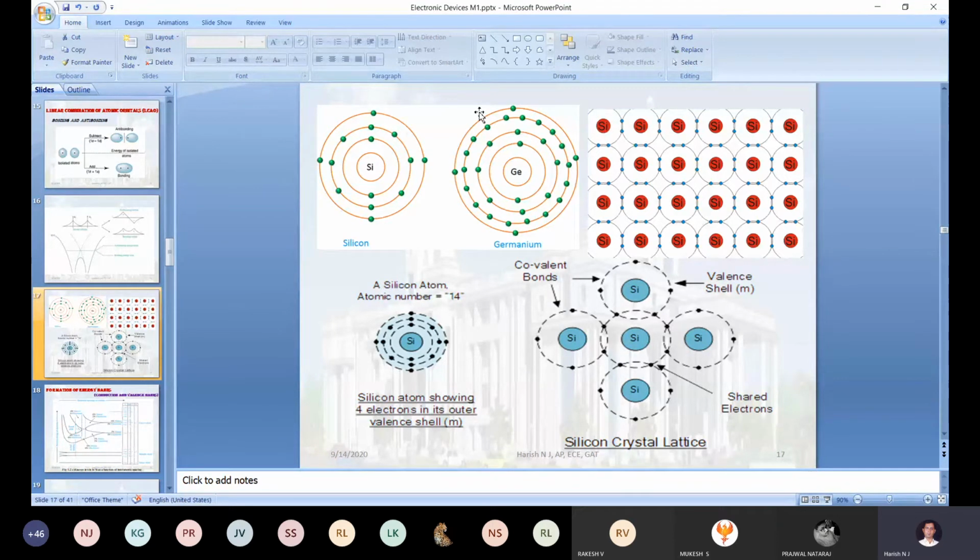Correct? So that energy we can split into two types. The first type of energy, the electron utilizes only for movement in the same axis.